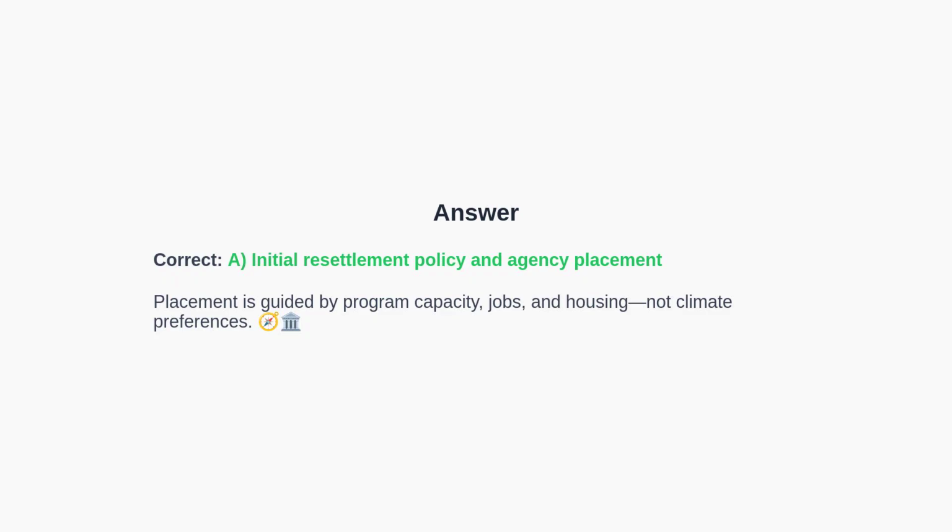The correct answer is A. Initial city placement is guided by resettlement policy and agency decisions, which weigh factors like job availability, affordable housing, and local support capacity. This structure helps match needs with resources for arriving families. Now, building on that, let's delve into the social networks that keep communities growing.